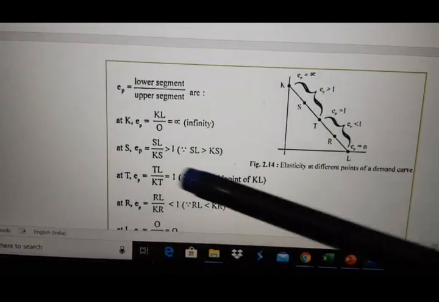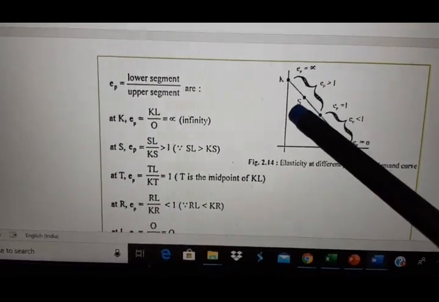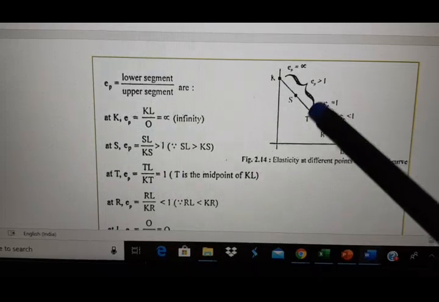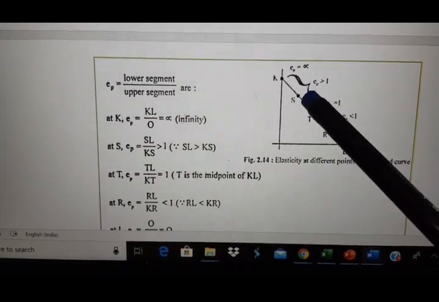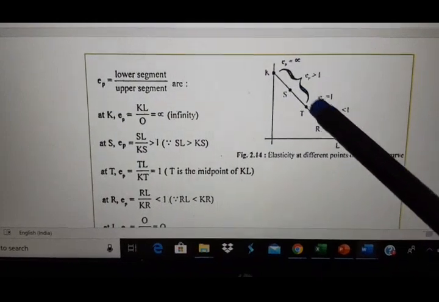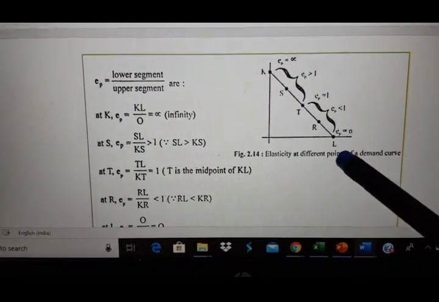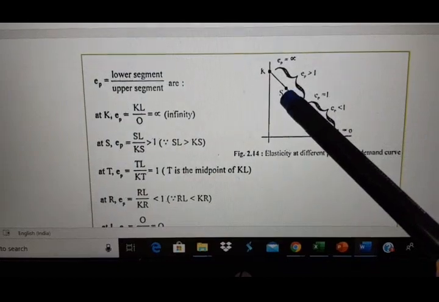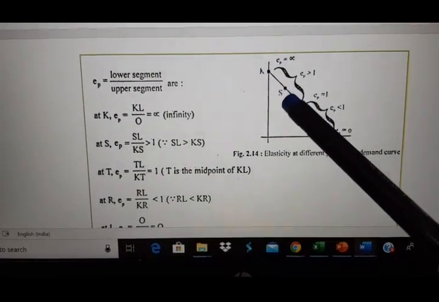Now come to the next point, point S. Again apply the same formula, lower segment by upper segment. The lower segment of point S will be SL, and the upper segment will be SK or KS.